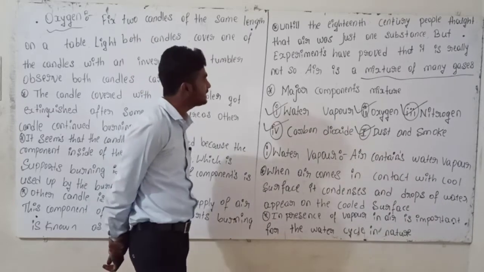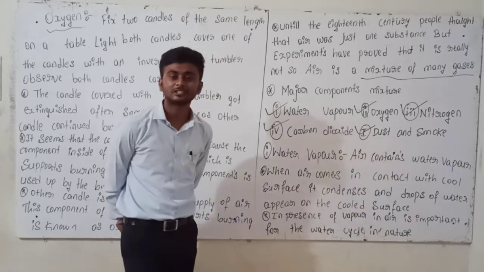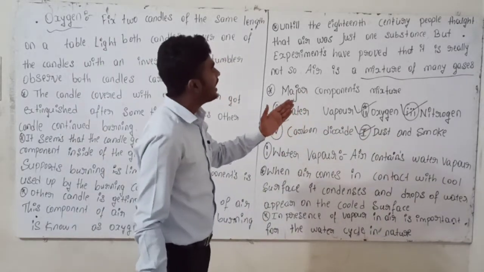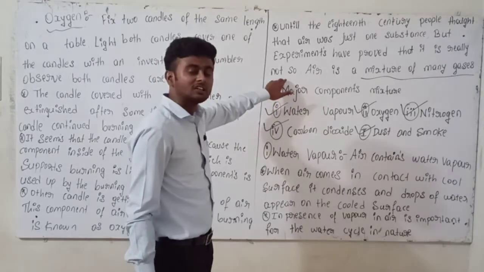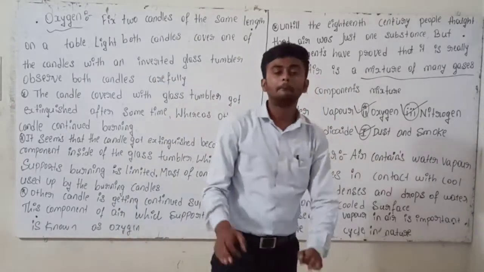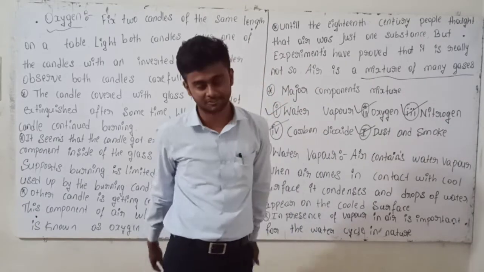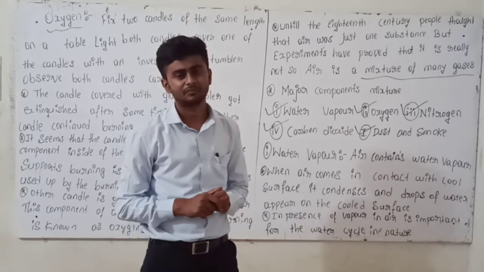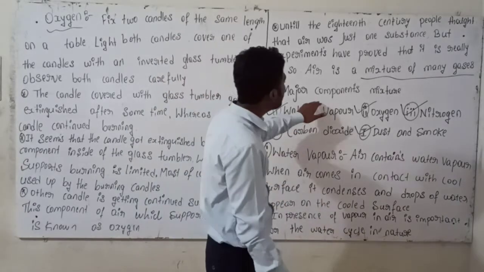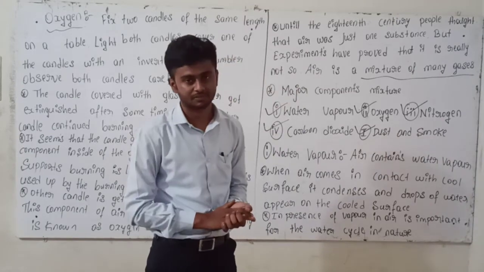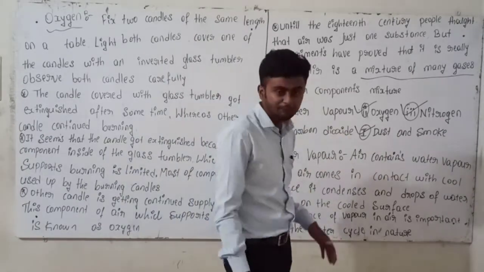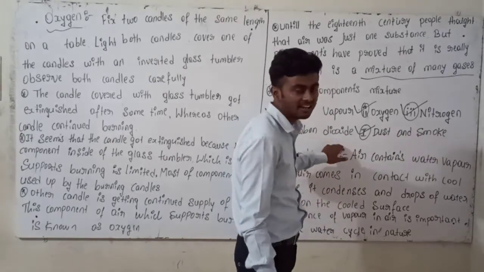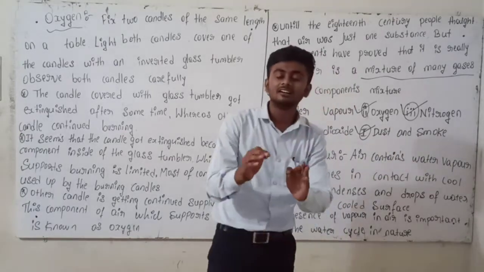But experiments have proved that it is really not so. Air is a mixture of many gases. What are those? The major components of the mixture: water vapors, oxygen, nitrogen, carbon dioxide, and dust and smoke.